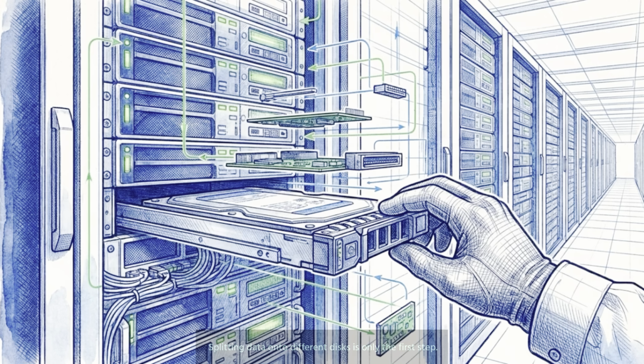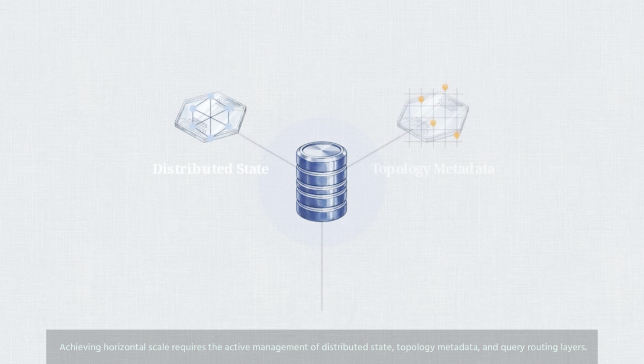Splitting data onto different disks is only the first step. Achieving horizontal scale requires the active management of distributed state, topology metadata, and query routing layers.